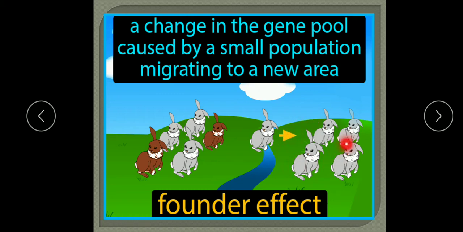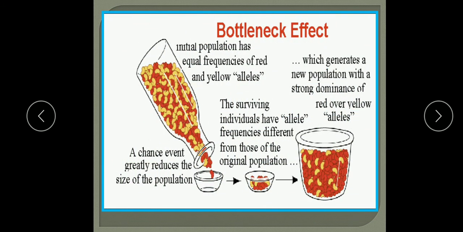And this original drifted population becomes the founder for the coming generation. This is known as the founder effect. So understood, children? Now next, bottleneck effect.